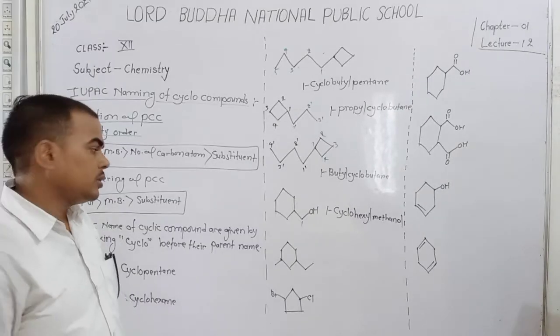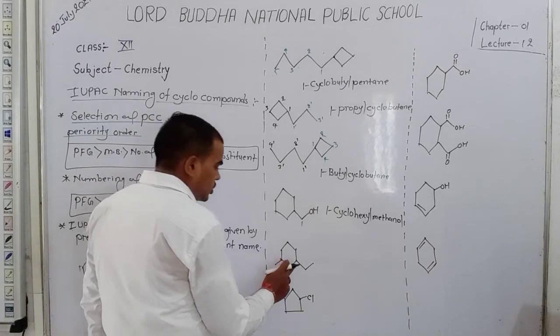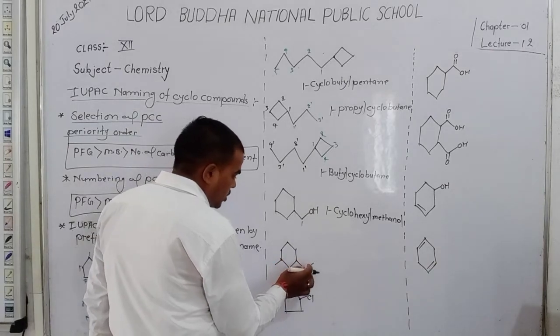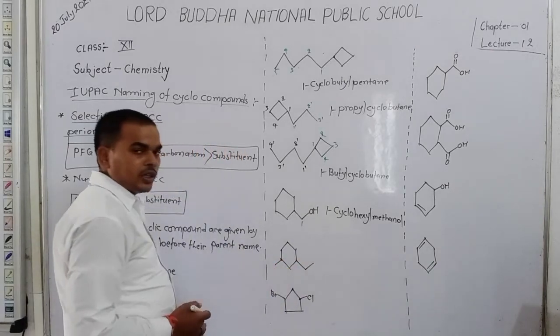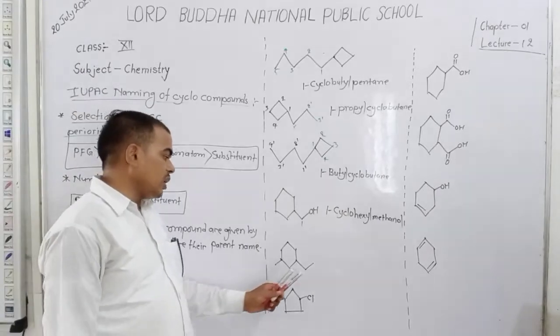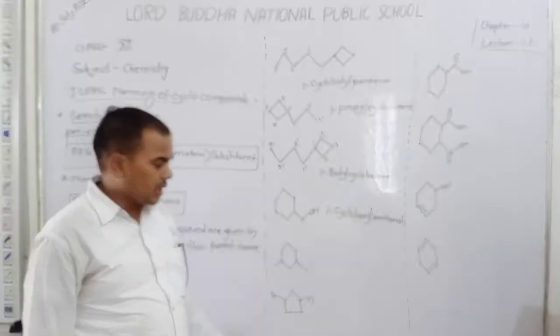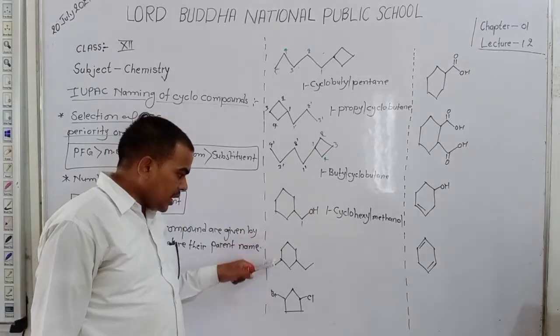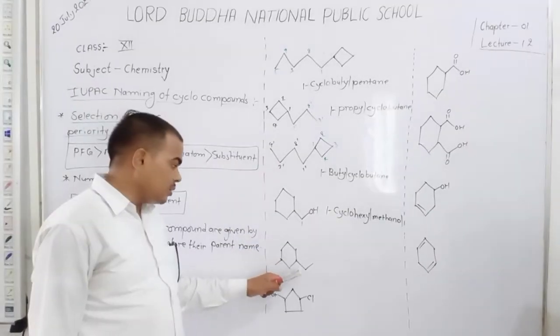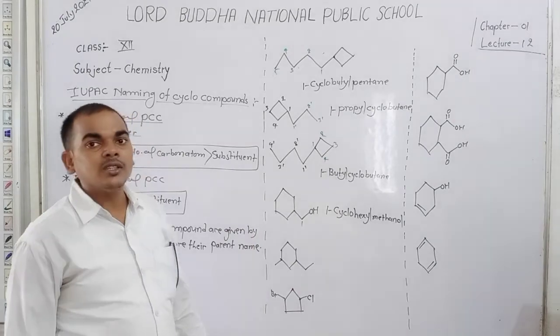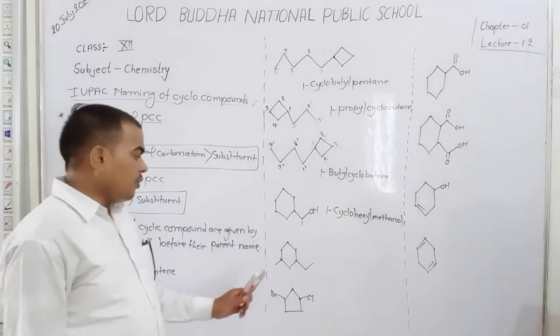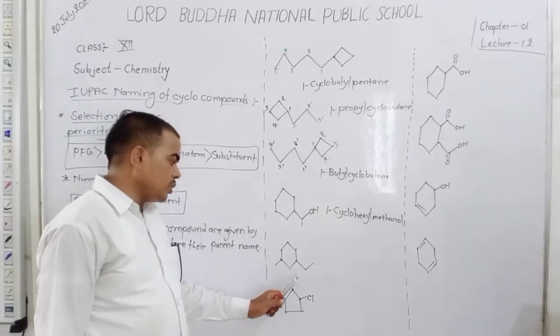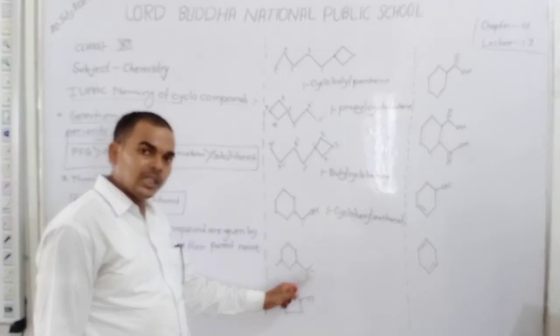Okay, students. Now here 1, 2 carbon, here 1 carbon. Dear students, in the open chain only 1 or 2 carbons are present, but in the cyclic chain 6 carbon are present. So the cyclic chain is treated as PCC, and these carbons are treated as substituents. Here 1, 2, so ethyl.